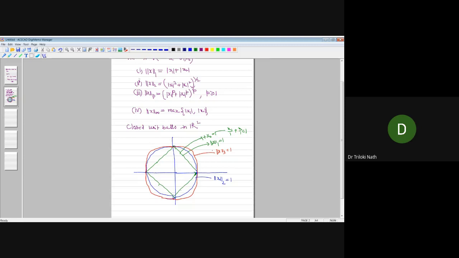So finally, let us look at norm x infinity is 1. Norm x infinity is 1 means the maximum of the absolute values mod x1 or mod x2 is 1. So this will be the equation of a line. If suppose x2 is 1, then this is it, right?